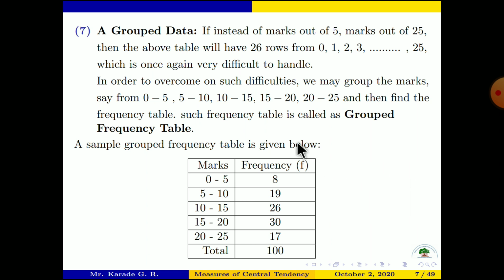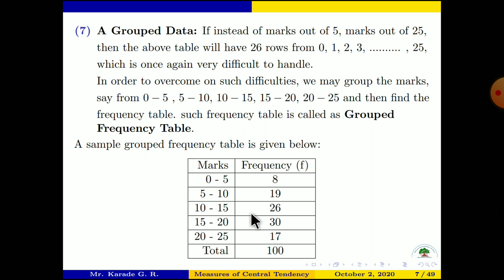See here, we make the groups of marks: marks from 0 to 5, marks from 5 to 10, marks from 10 to 15, marks from 15 to 20, marks from 20 to 25, and then we write the frequencies. Frequencies mean, how many students have marks between 0 to 5? There are 8 students. From the given data we can find these values. How many students have marks 5 to 10? There are 19 students having marks between 5 to 10.